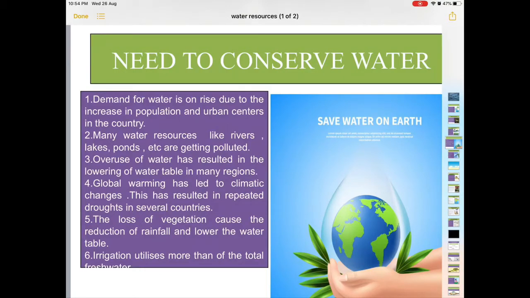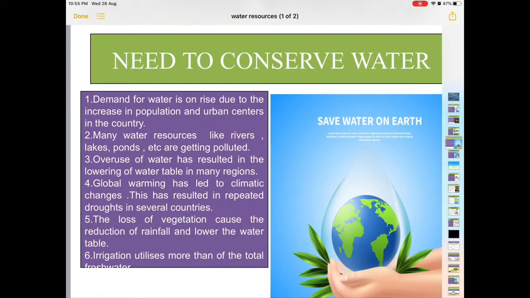Irrigation utilizes more than half of the total fresh water, because with the help of canals the water is given to the agriculture fields, and that water is from the rivers, diverted into the canals, and canals supply water to the agriculture fields.